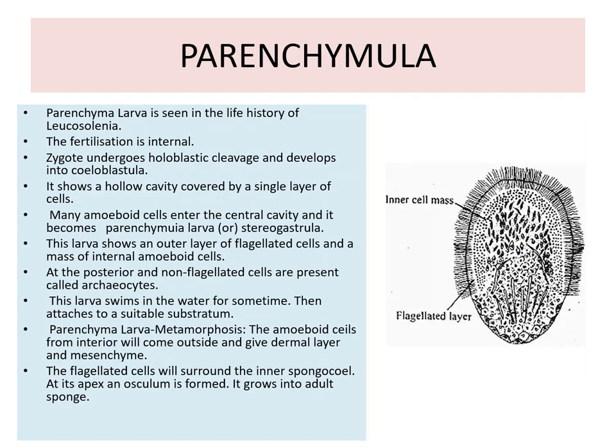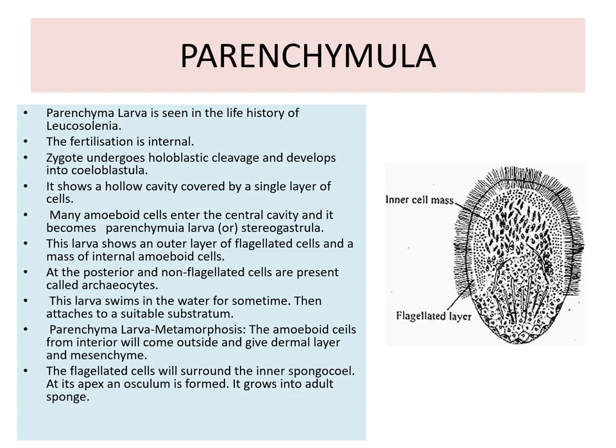The second larva is the parenchymula larva. It is seen in the life history of Leucosolenia sponge. The fertilization is internal. The zygote undergoes holoblastic cleavage and develops into a coeloblastula. It shows a hollow cavity inside a single layered cell wall. Many amoeboid cells enter the central cavity and it becomes the parenchymula larva or stereogastrula.